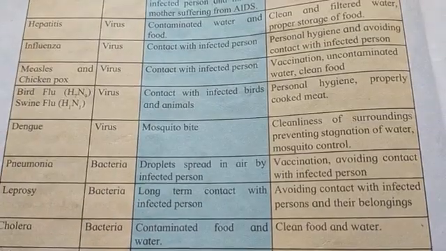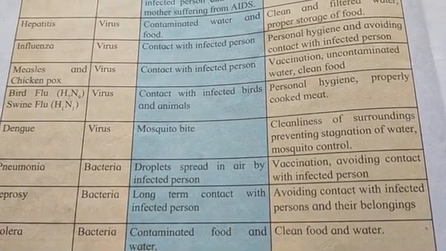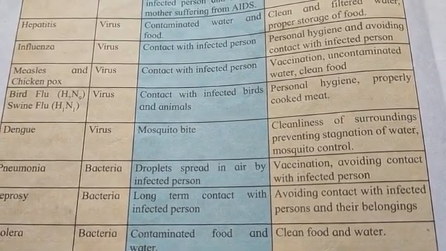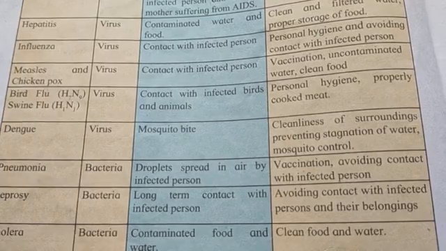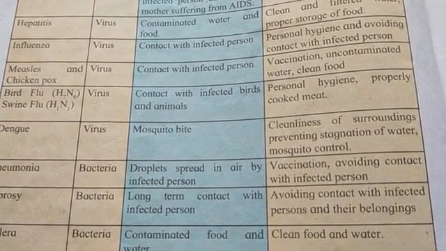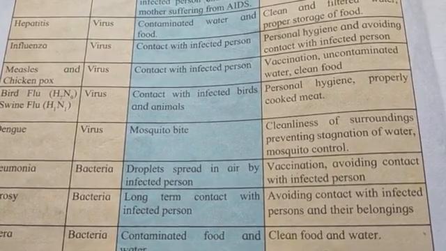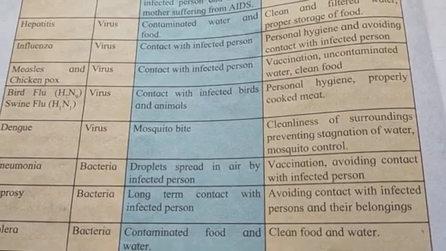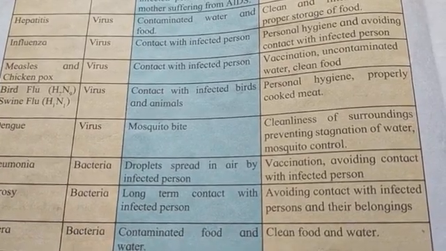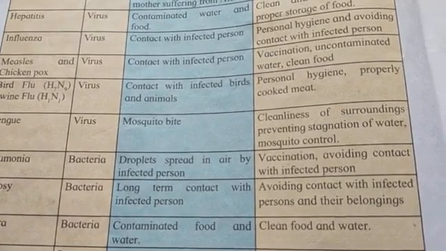Next, bird flu and swine flu. Bird flu is H7N9 and swine flu is H1N1. It is also caused by a virus. The mode of infection is contact with an infected bird or animal. When you come in contact with the infected bird or the infected animal, it can transfer to you. So how will you prevent it? Personal hygiene.